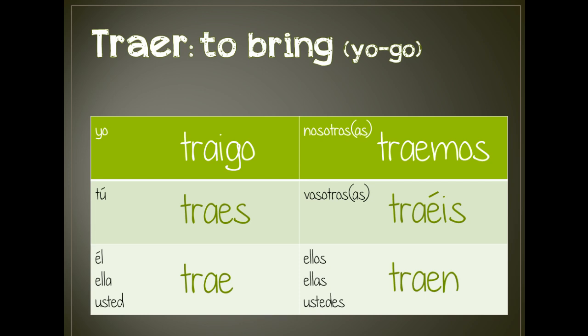We have the verb traer, which is also a yogo. You need to be a little bit careful with this one because you also add in another letter in that yo form. You add an I after your A. So you need to make sure that you do include that, otherwise the word takes on a different meaning. The rest of the forms are regular, so you just take off your ER and add your ER endings. So we have yo traigo, tú traes, él y usted trae, nosotros traemos, vosotros traéis, y ellos y ustedes traen.